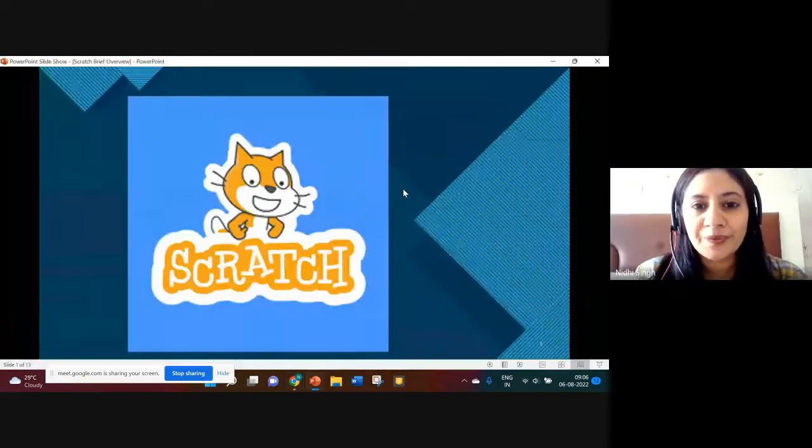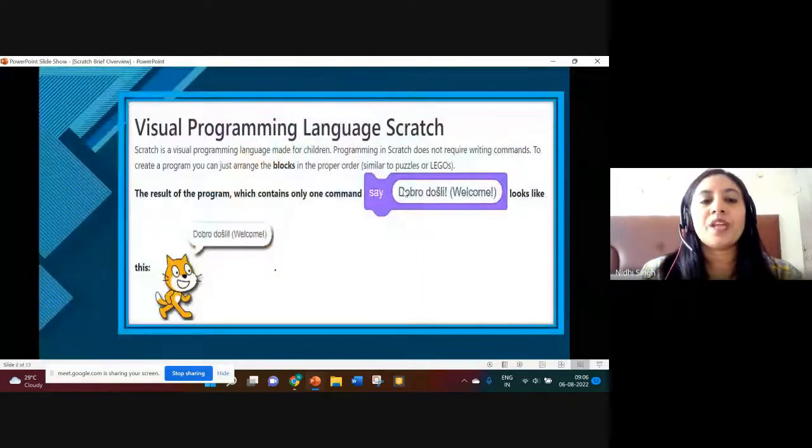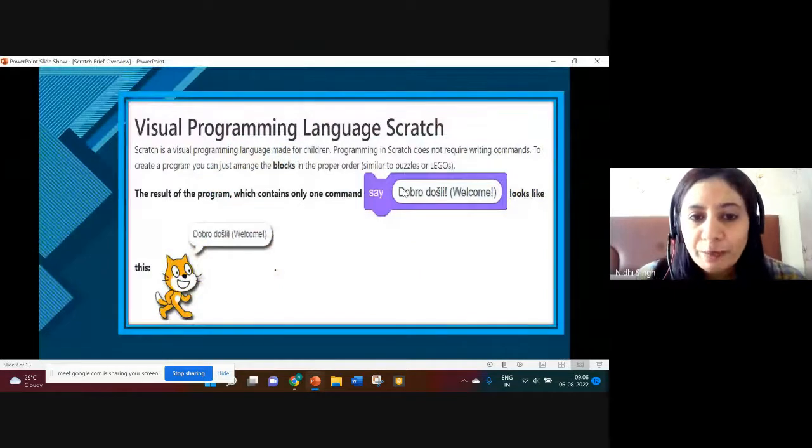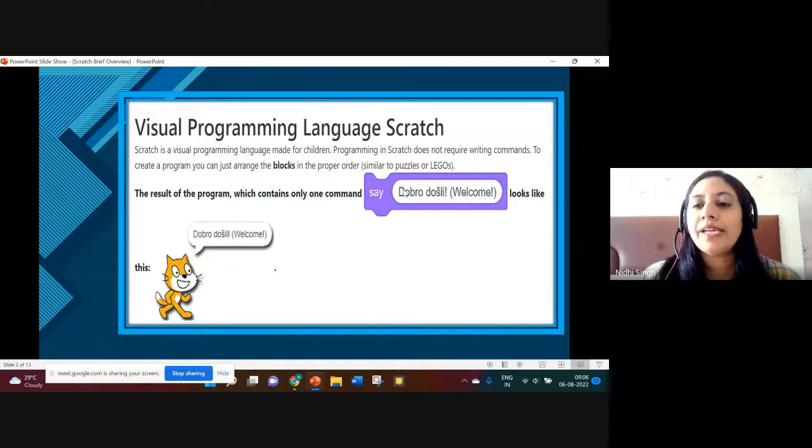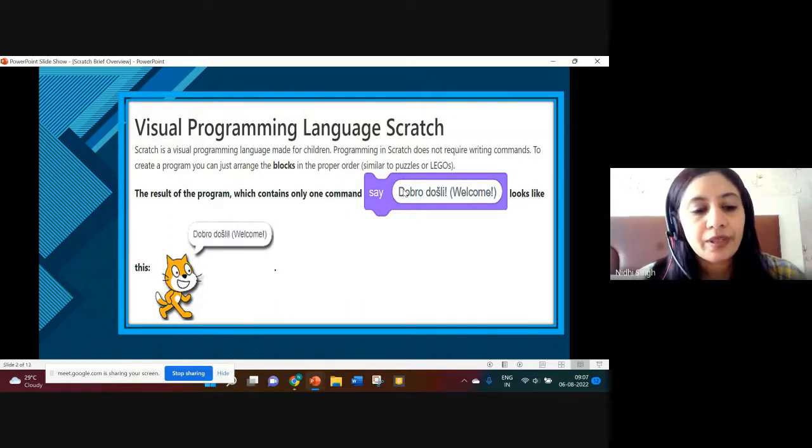So now, Scratch is a visual programming language made for children. Here you don't need to write any command. You can just arrange the blocks in proper order. What is the meaning of proper order? If I say you have to arrange blocks in proper order.